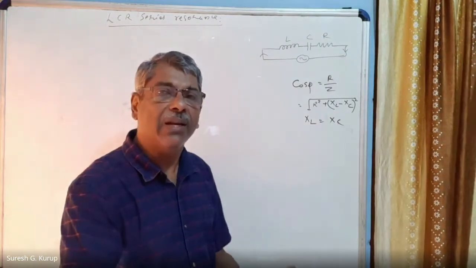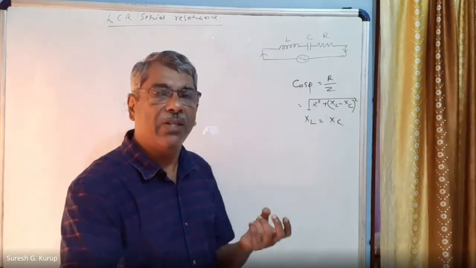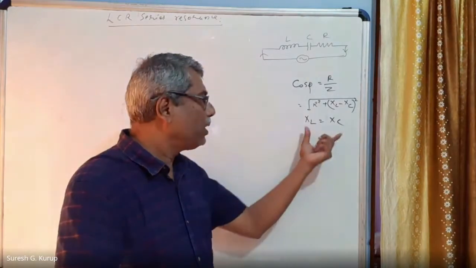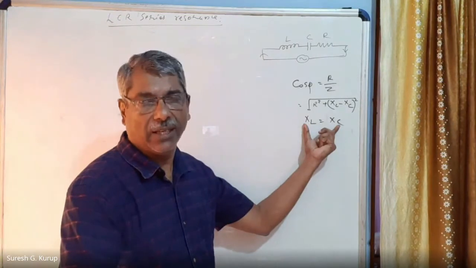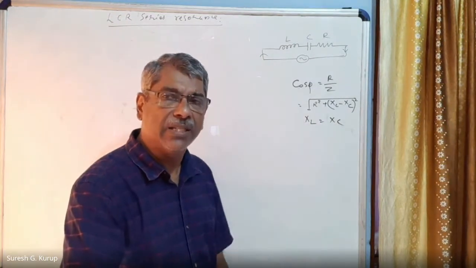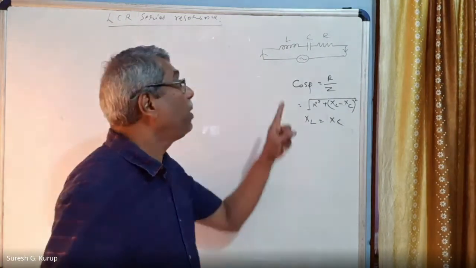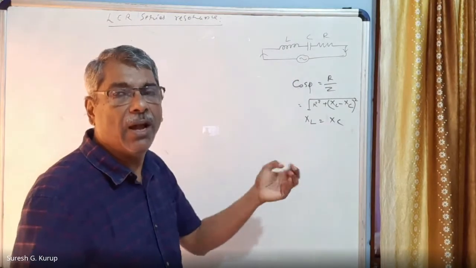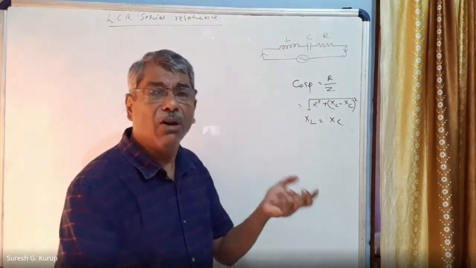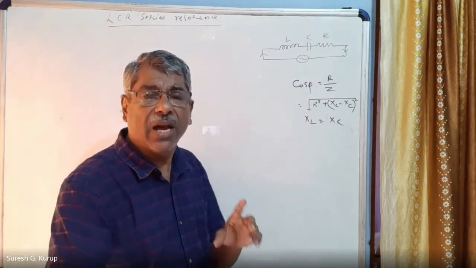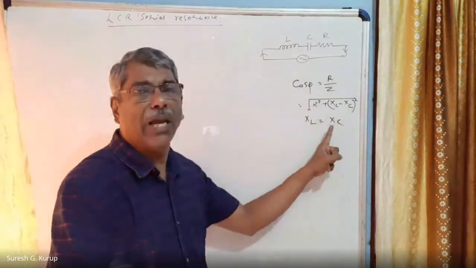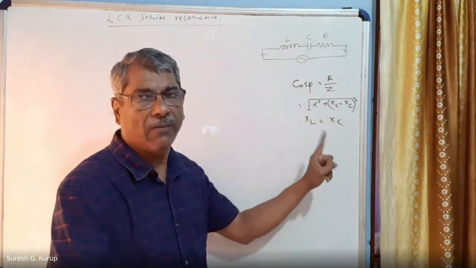One is that you change the values of L and C. That way also we can make XL equal to XC. The other condition is to change the supply frequency. The frequency of the supply voltage we are changing, increasing or decreasing, in such a way that at a particular value of the supply frequency, XL can be equal to XC.